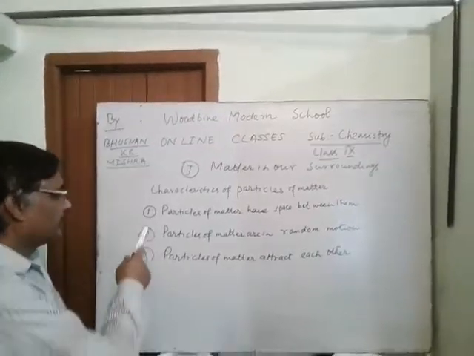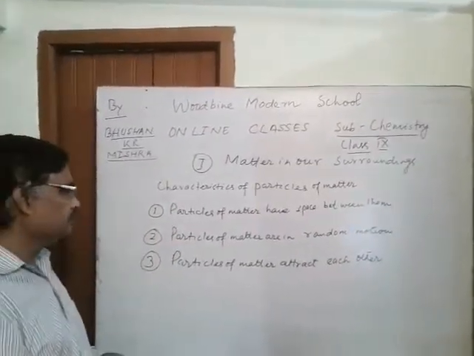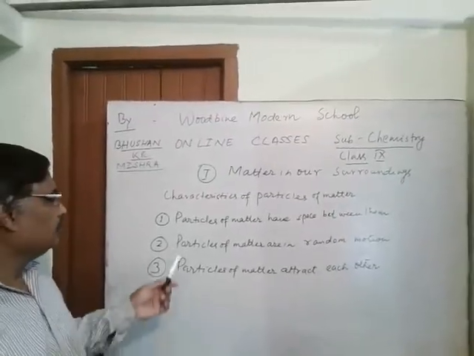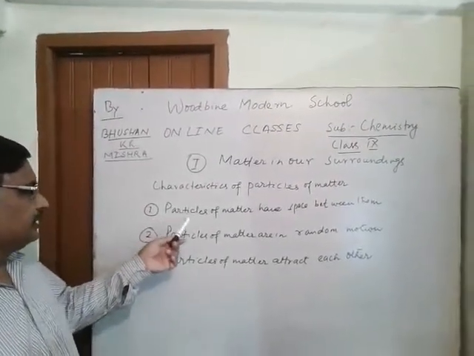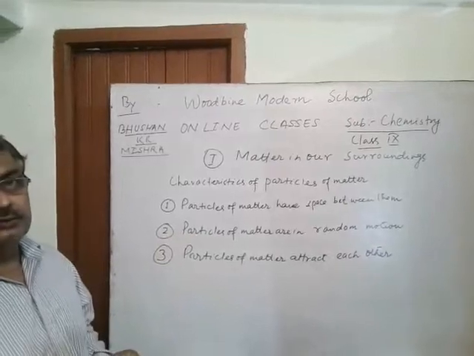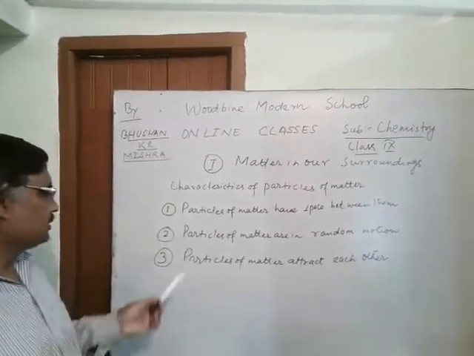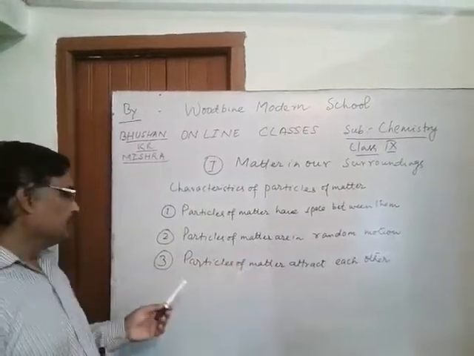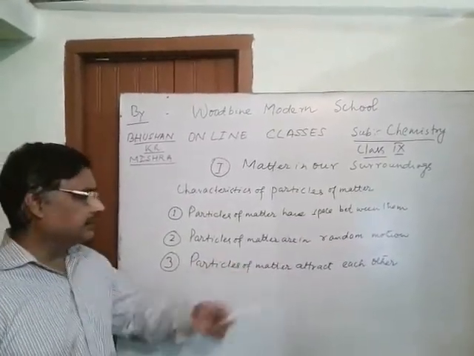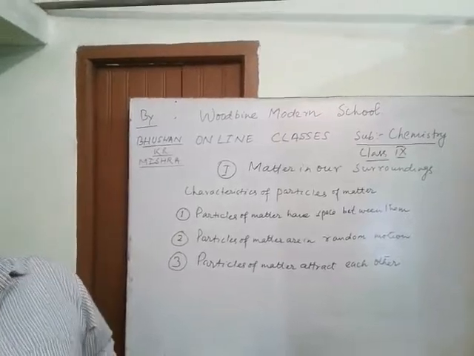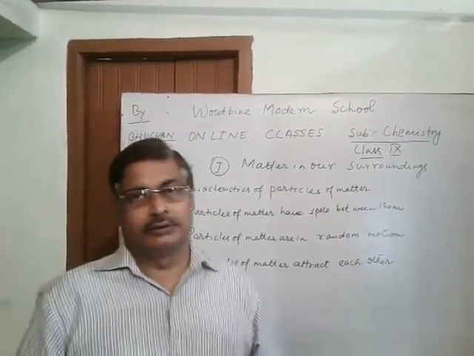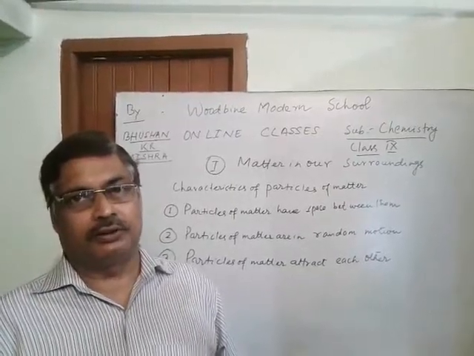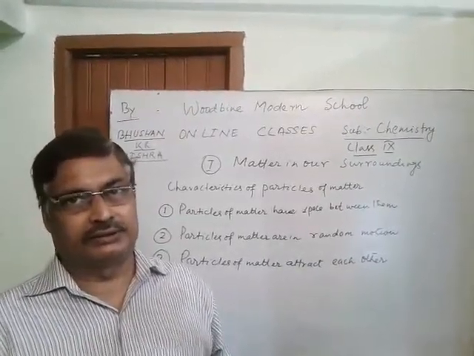Now, characteristics of particles of matter. What are the characteristics of particles of matter? The first characteristic is particles of matter have space between them. The second one is particles of matter are in random motion. And the third one is particles of matter attract each other. Now all these three characteristic properties can be exhibited with the help of activities.